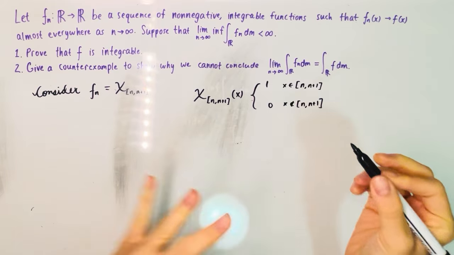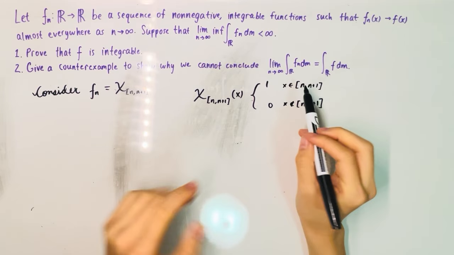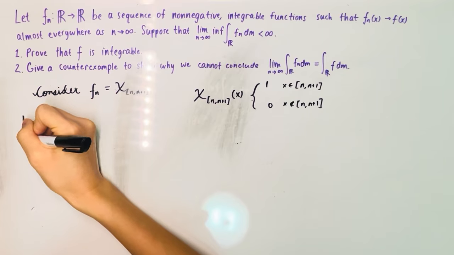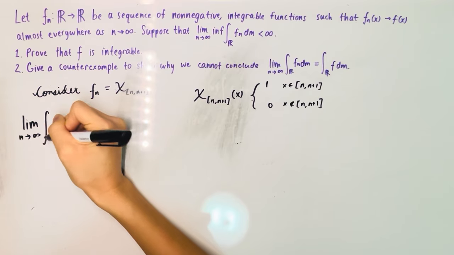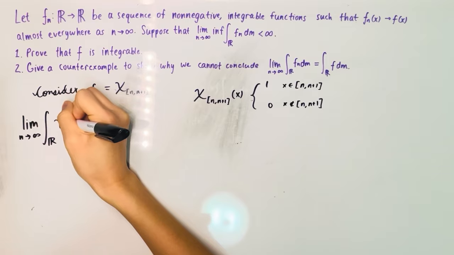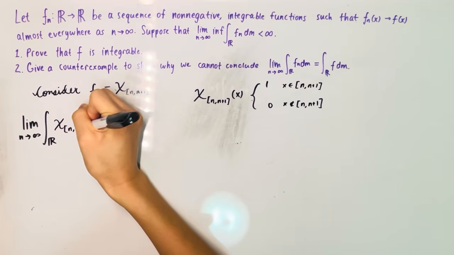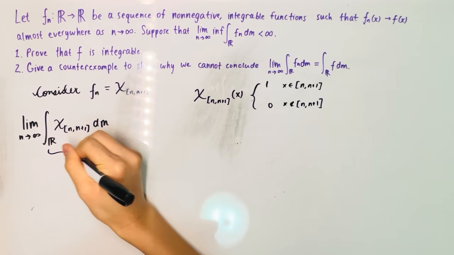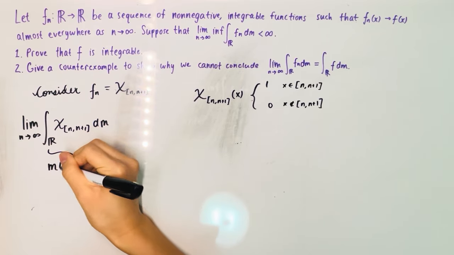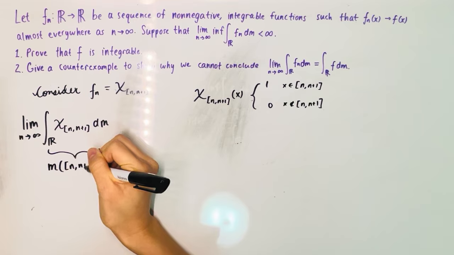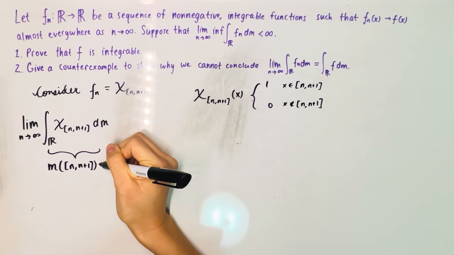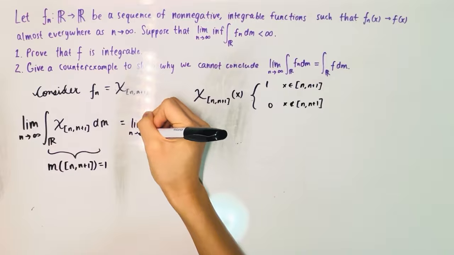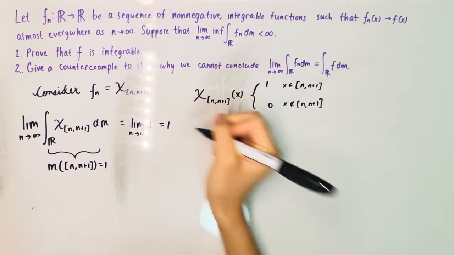All right, now let's apply Fatou's and see what both of these things are equal to. So the limit as n goes to infinity of the integral of chi of n to n plus 1. Remember that by definition, this whole thing is just equal to the measure of the interval n to n plus 1, which is going to equal 1. So this is the limit as n goes to infinity of 1, which is 1.